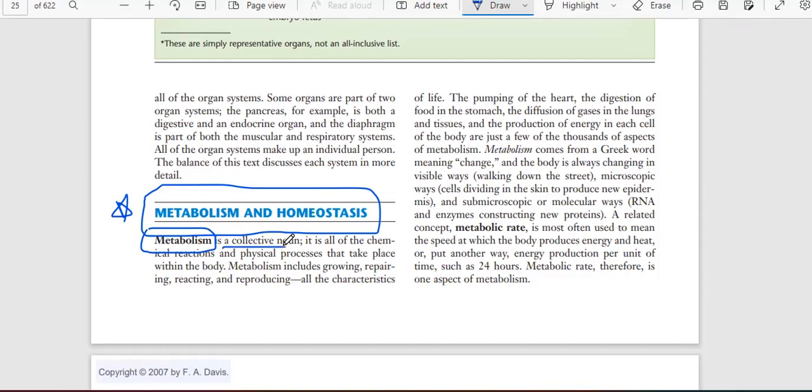Metabolism is a collective noun, meaning it has two functions, a combination of two functions. It is all of the chemical reactions and physical processes. One is chemical reactions, and the second is physical processes that take place within the body. Metabolism includes growing, repairing, reacting, and reproducing. So that's the reason metabolism is very, very important in every human body.